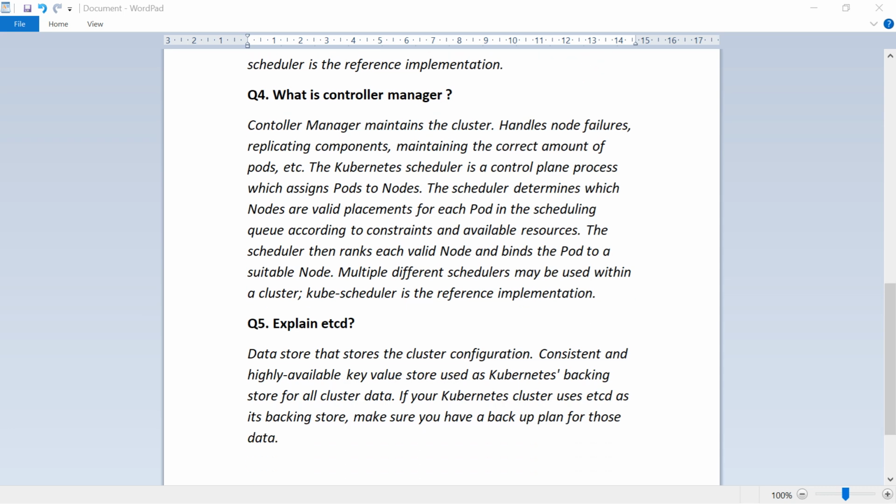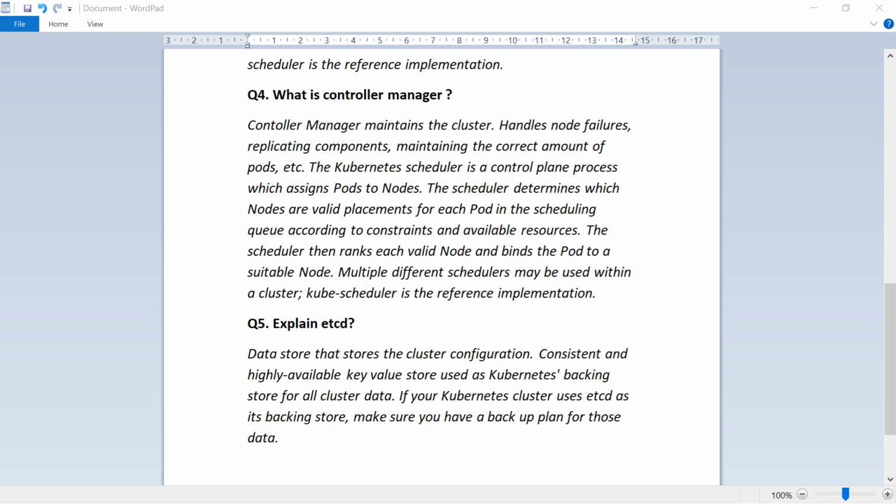Next, we explain etcd, data store that stores the cluster configuration, consistent and highly available key value store used as Kubernetes backing store for all cluster data. If your Kubernetes cluster uses etcd as its backing store, make sure you have a backup plan for those data.